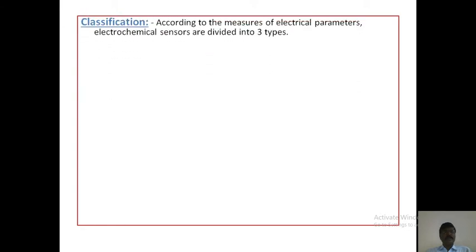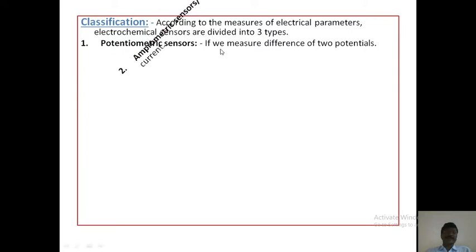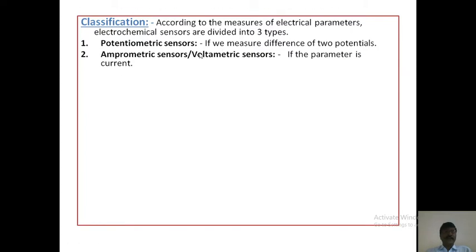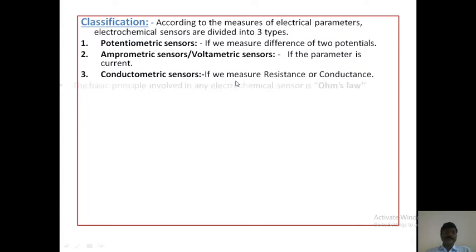Next, classification of electrochemical sensors. According to the measured electrical parameters, electrochemical sensors are divided into 3 types. First one is potentiometric sensors, if we measure the difference of two potentials. Second one is amperometric sensors or voltammetric sensors, if the parameter is current. Third one is conductometric sensors, if we measure resistance or conductance.